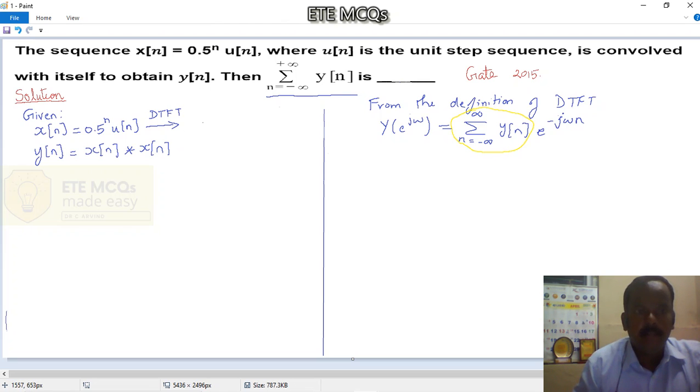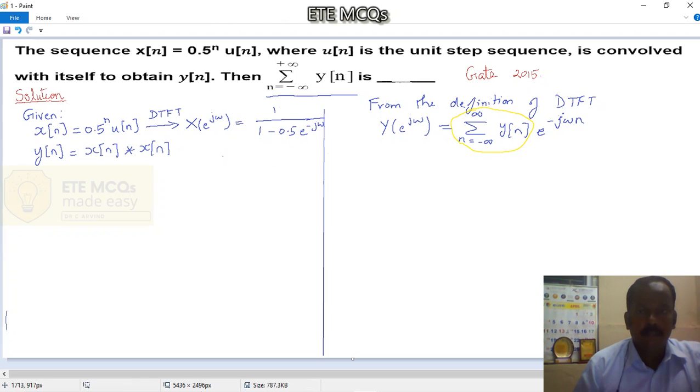So DTFT of this signal is given as, this is a very well known formula, a power n u of n on taking DTFT produces, x of n becomes X of e power j omega, which is equal to 1 divided by 1 minus 0.5 e power minus j omega. So this is what we have for X of e power j omega.